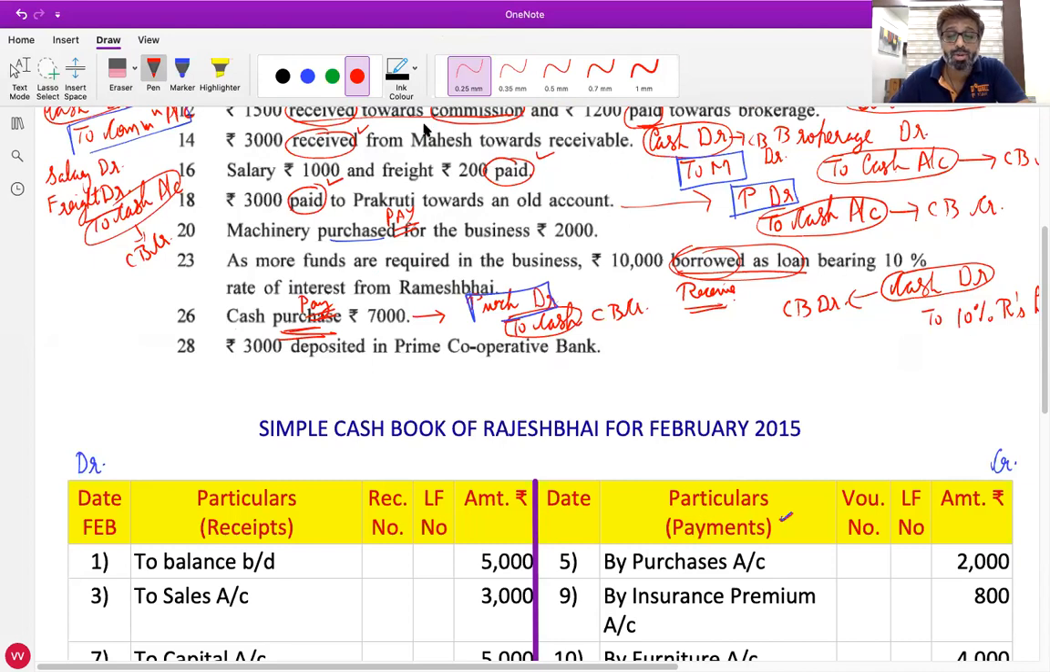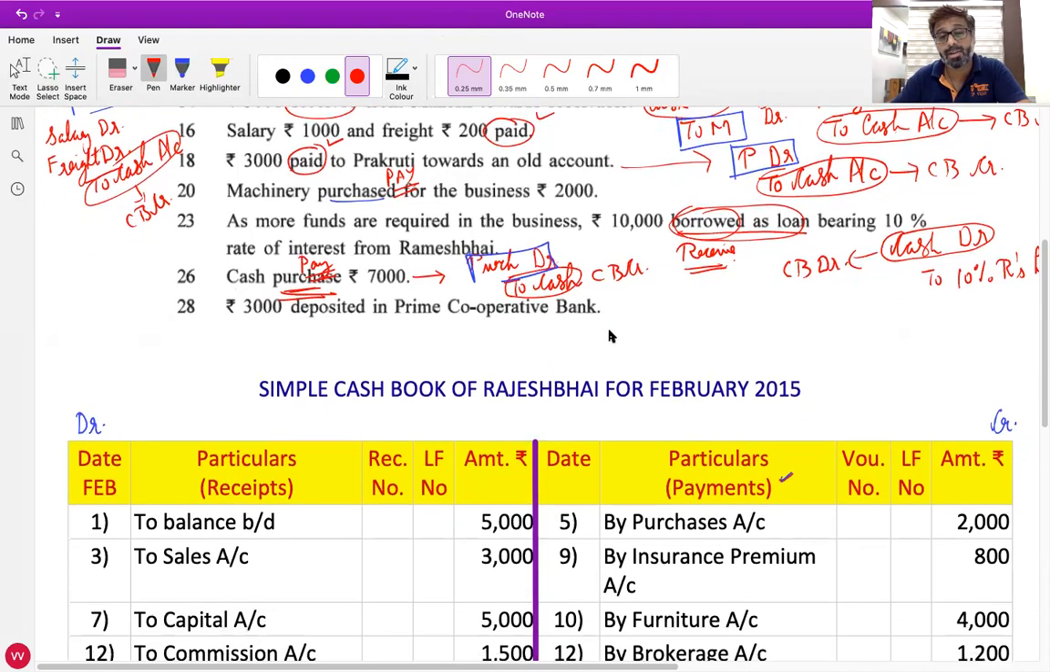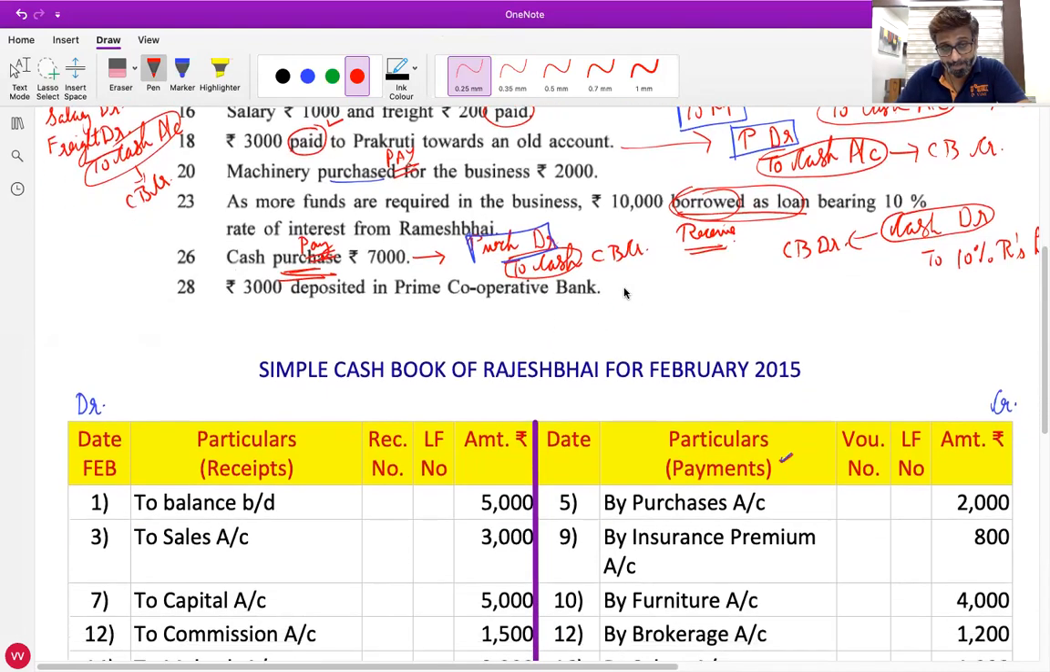Okay, Dhairya Doshi. 3,000 deposited in Prime Cooperative Bank. First tell me the journal entry. Sir, bank account debit to cash account. Bank is the receiver, debit the receiver, bank account debit, cash goes out, credit what goes out to cash account.